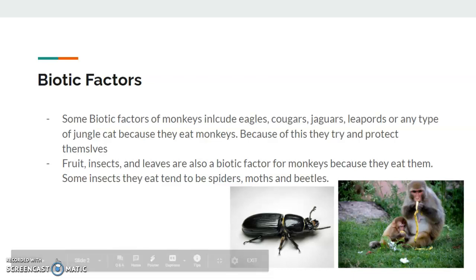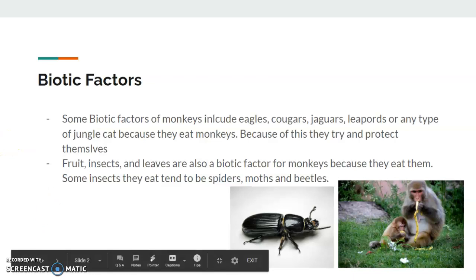Biotic factors. Some biotic factors of a monkey include eagles, cougars, jaguars, leopards, or any type of jungle cat, because they eat monkeys. Because of this, the monkeys try to protect themselves from these predators.